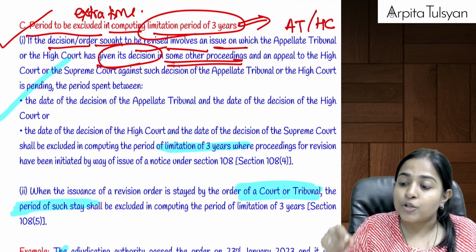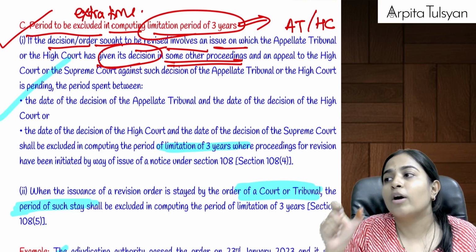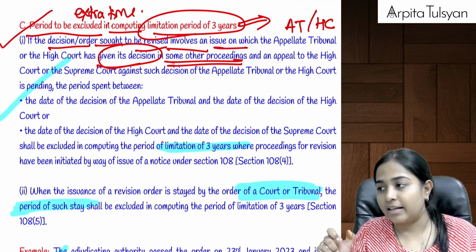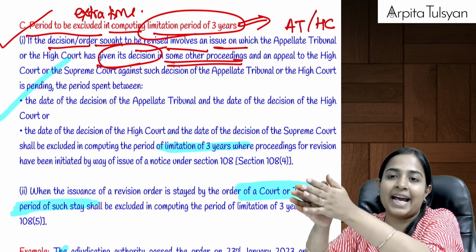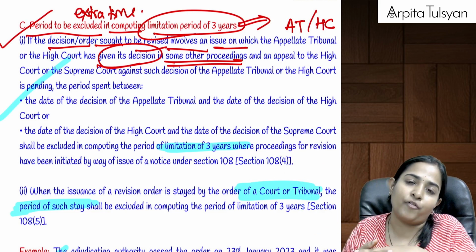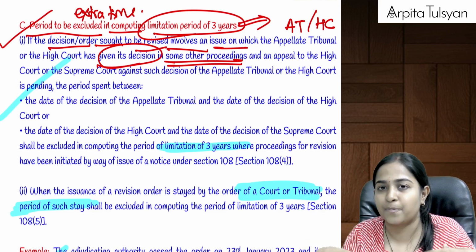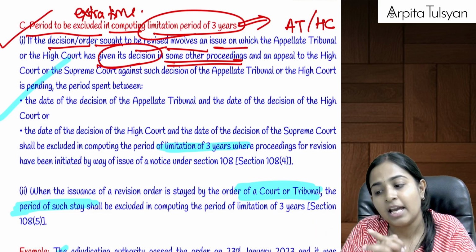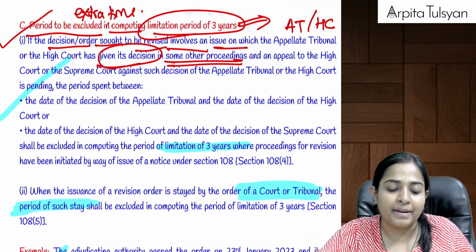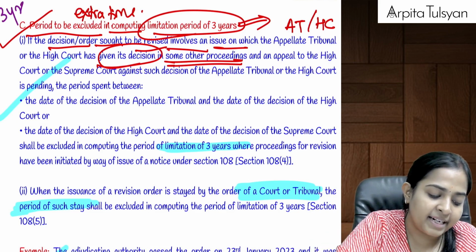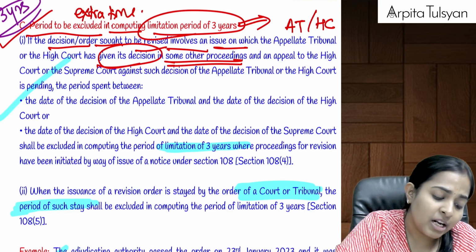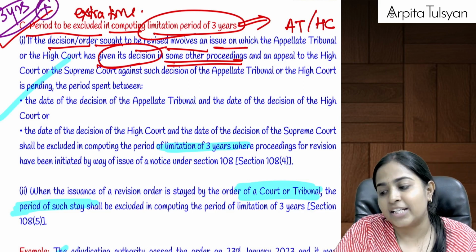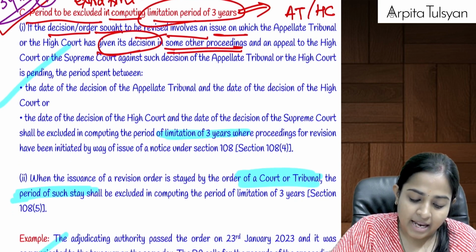So we will have to wait till the decision of the next level of authority comes. Whatever is the time between the decision given by the lower authority and the decision given by the higher authority, the taxpayer as well as the revisional authority will have to wait. So that much extra time will be available. Remember, we had to complete it within 3 years from the date of communication of the adjudicating authority's order. So we are going to get an extension of such extra time. Are you clear with this?